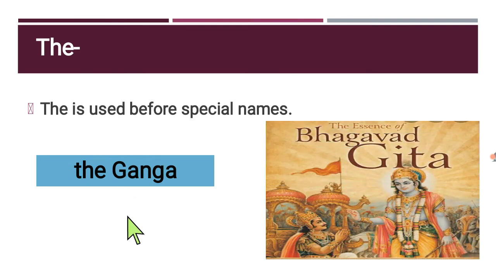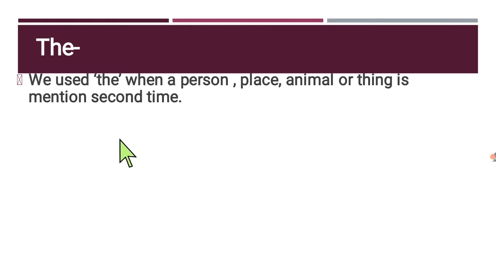See the next example. The Gita is a holy book. Holy book means that book is connected with God. And that's why we use the before Gita. We use the when a person, place, animal or thing is mentioned a second time. Remember this, a person, place, animal or thing mentioned a second time.